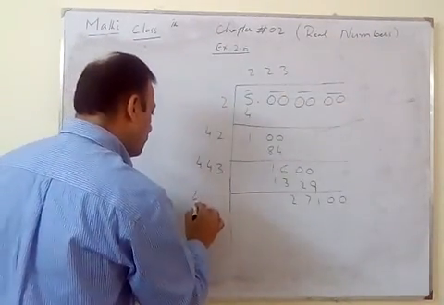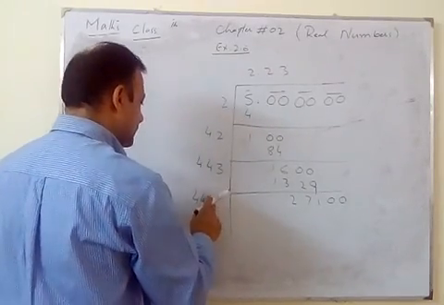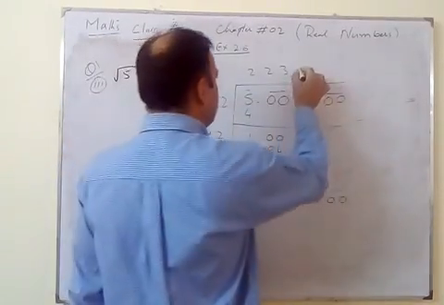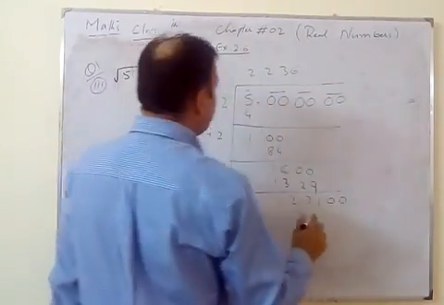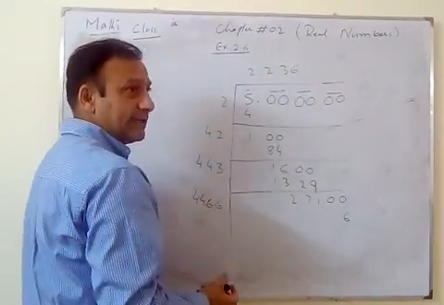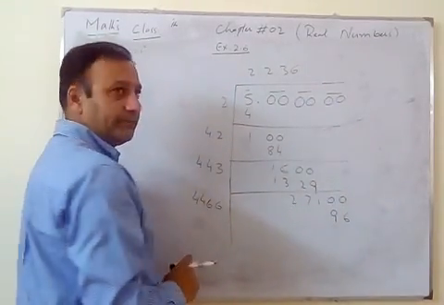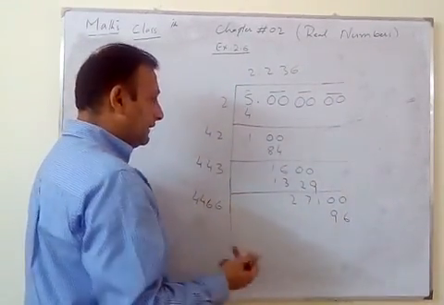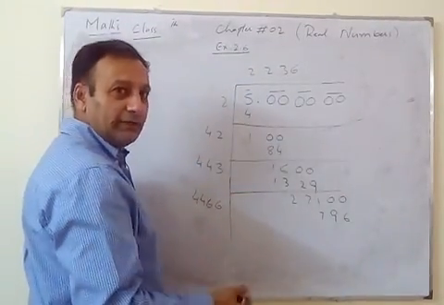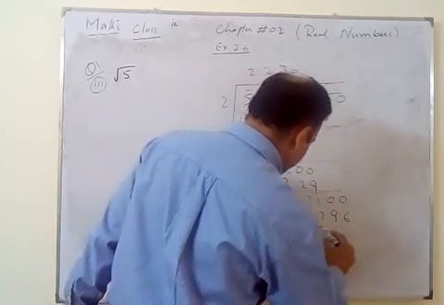So we have 4 4 6 by 6. If we try 6, 6 6s are 36, 3 carry, 6 6s are 36 and 3, 39, 3 carry, 6 4s are 24 and 3, 27, 2 carry, 6 4s are 24 and 2, 26.